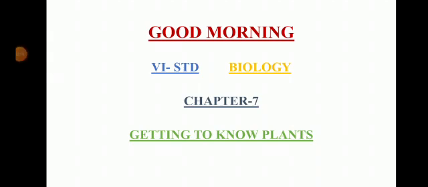Plants have different parts. Plants can be divided into two main groups. The first one is flowering plants, and the second one is non-flowering plants. Examples of flowering plants are sunflower and orchid. Non-flowering plants are mosses and ferns.